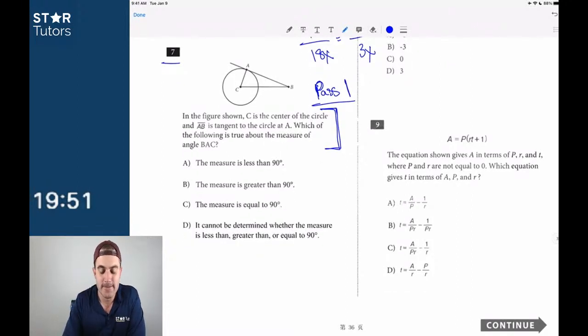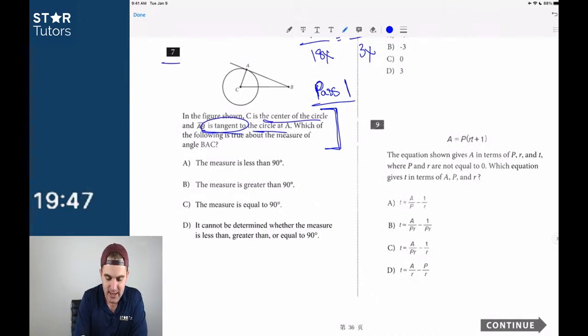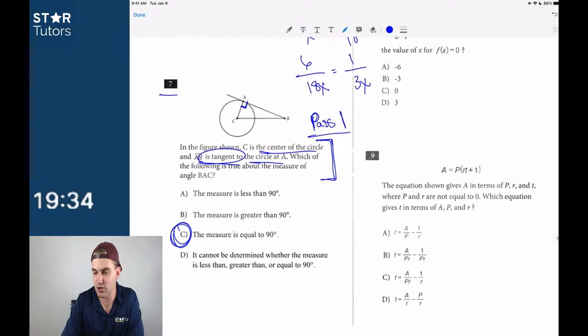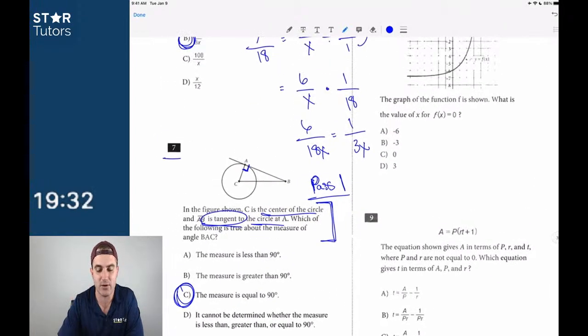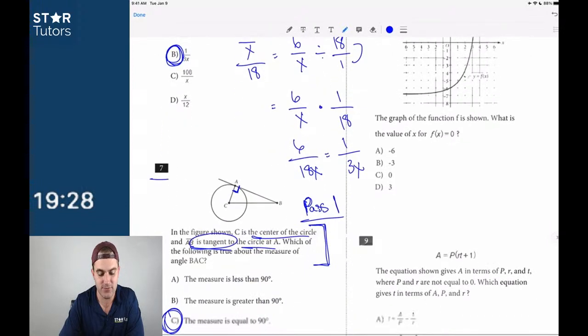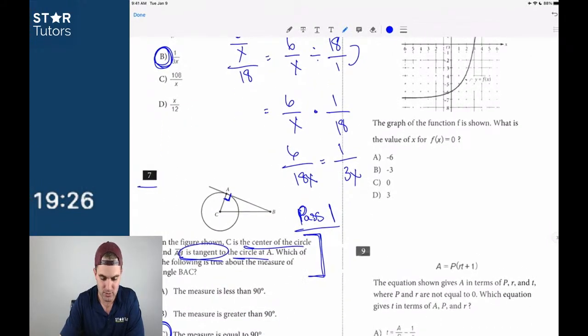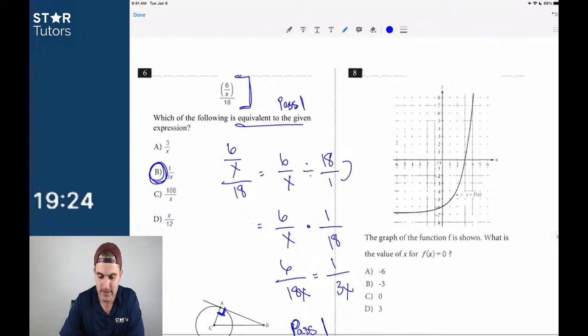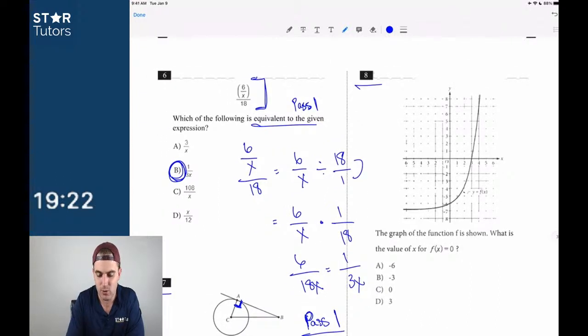In this one, it says the center of the circle, AB is tangent to the circle at A. So that means that this right here is a 90-degree angle. That's the definition of a tangent line to a radius. Which of the following is true about the measure of BAC? It's 90 degrees, right there. That's a geometric rule. Number 7, if you know that rule, is a guaranteed correct answer. I guarantee number 7 is C if you know that rule, unless I read it wrong. BAC, nope, I think that's right. Again, very straightforward if you know the rules for tangent lines.